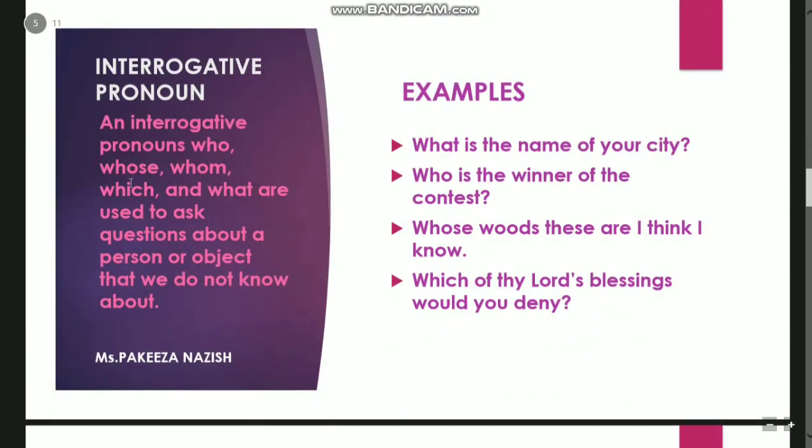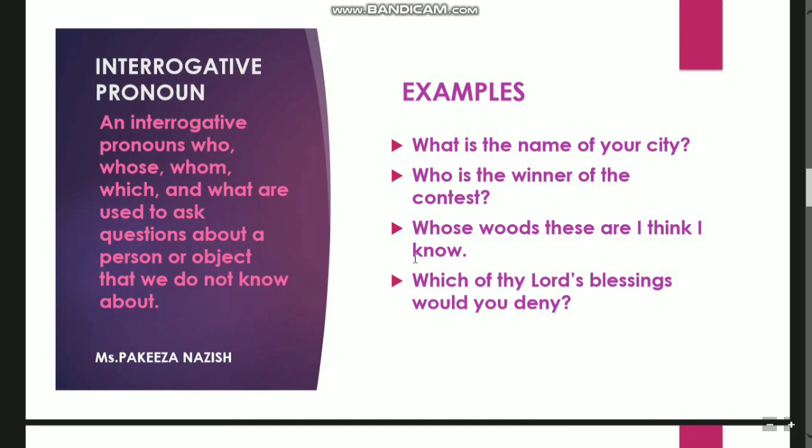Then come the interrogative pronouns. They are used to ask a question about some noun, the name of a person or a place or a thing we don't know about, and then we ask the question about that, like who, whose, whom, which, what, where, etc. For example, what is the name of your city? Here the city is the noun and we are asking its name, so for that place we are using what. Who is the winner of the contest? For the winner we are asking a question.